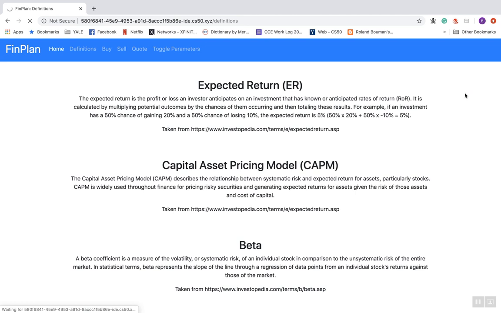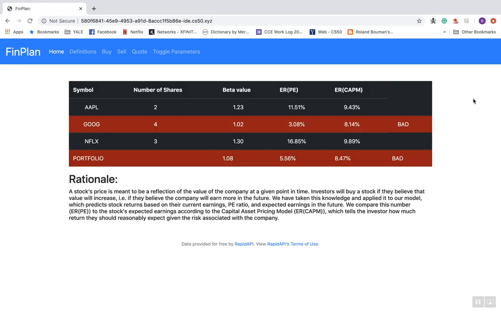Essentially, when investors put money into a stock, it's based on how valuable the stock is right now and how much more valuable they believe it's going to be in the future. A company is valuable based on the money that it brings in, which is depicted through its earnings, and so the expected return PE essentially takes these numbers, and through crunching a little bit of math, we end up with an expected percent increase in the value of the company reflected in its stock price.